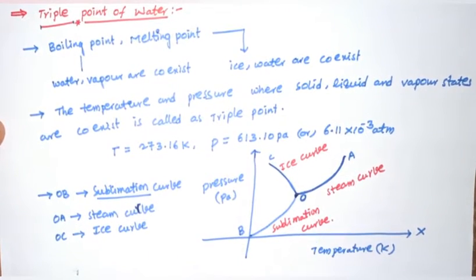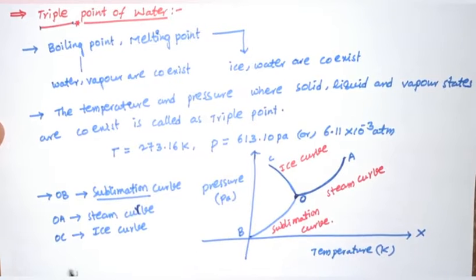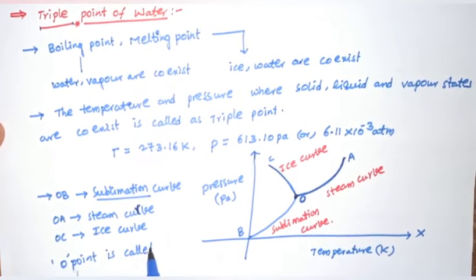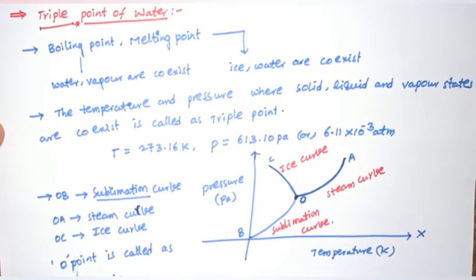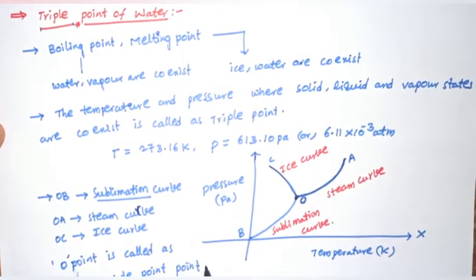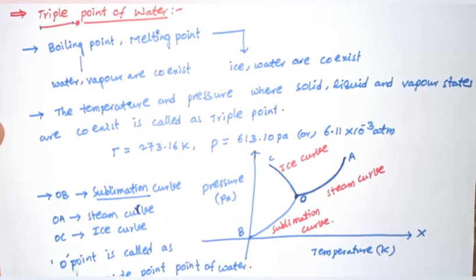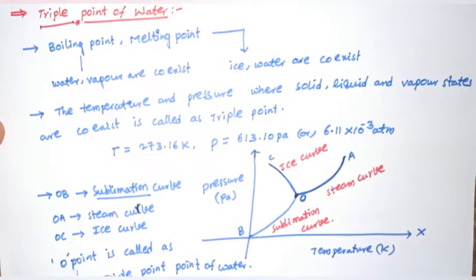The point O is called the triple point of water.